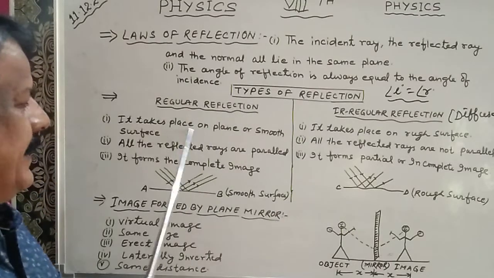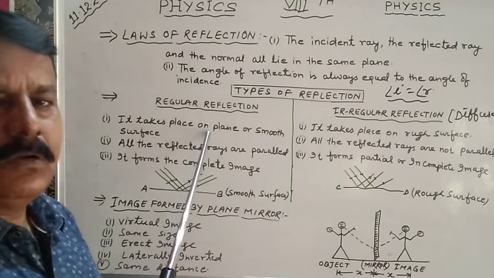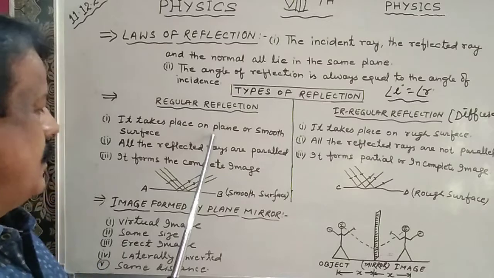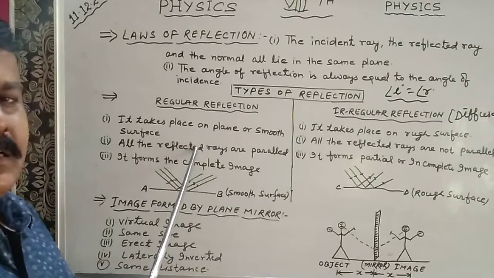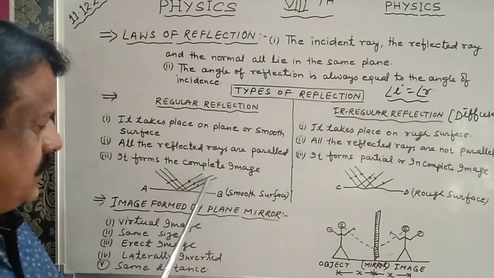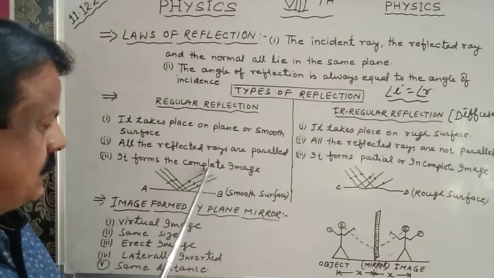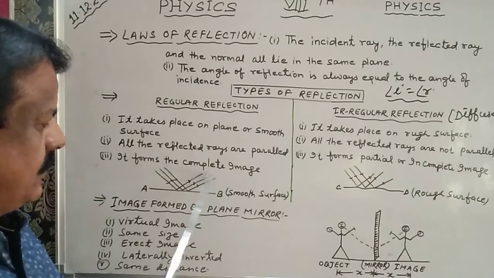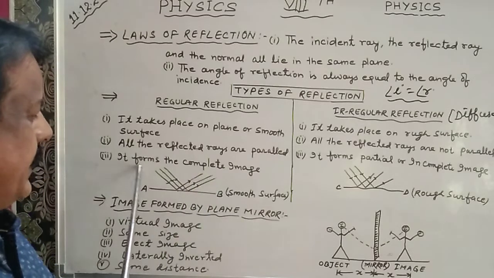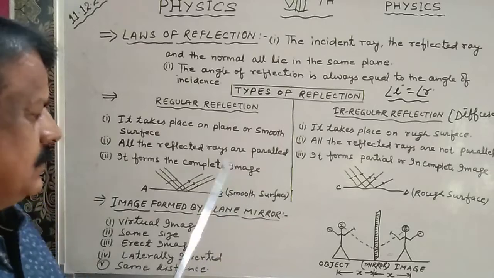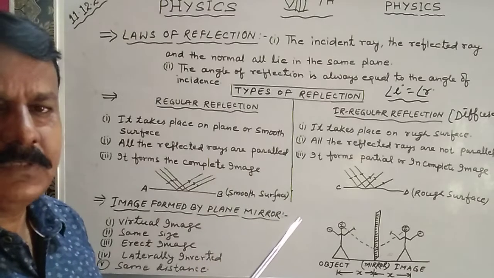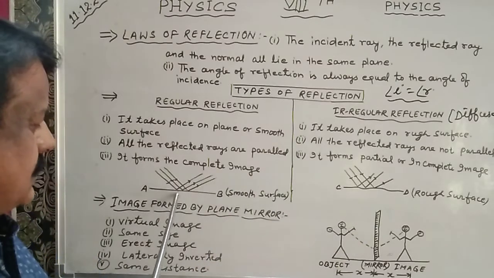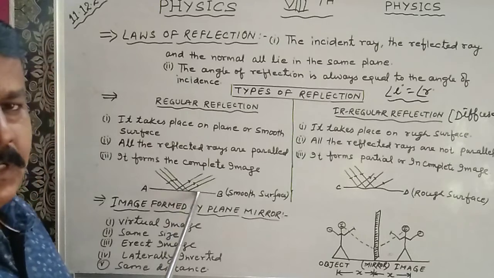Regular reflection takes place on a plane or smooth surface, and all the reflected rays are parallel. In the figure you can see these are the reflected rays. All the reflected rays are parallel. This type of reflection forms the complete image, and this is the figure of regular reflection.